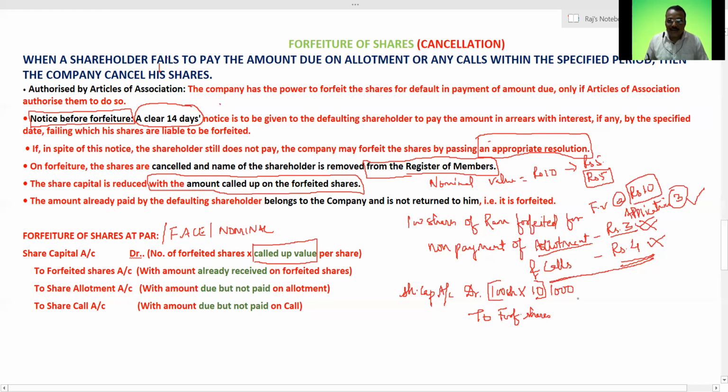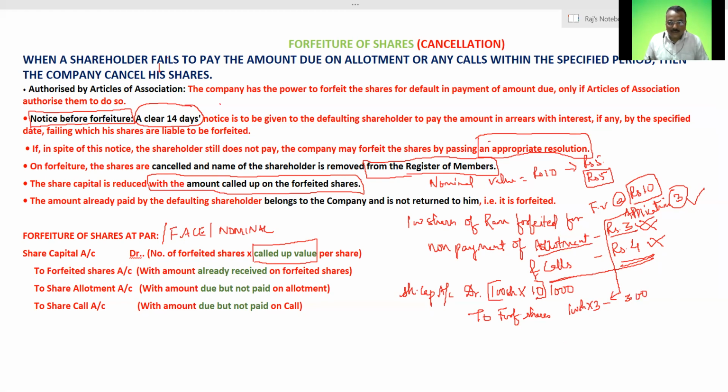So which amount have I received? This part, application. If application money is received, that is how much? 100 shares into 3, that is 300. Am I clear, all of you? Able to understand? Please be thorough with the question.